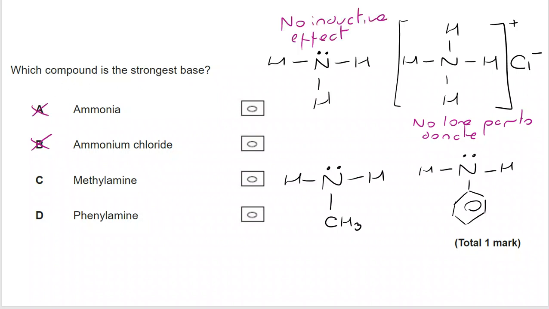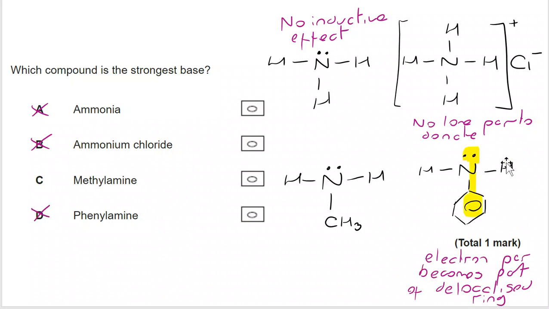If we then move on to ammonia, we have got a lone pair here, and that lone pair is what makes this basic. It's a weak base, and it could accept a proton or donate a pair of electrons. But there isn't an inductive effect, and I'll talk more about inductive effect in a second.